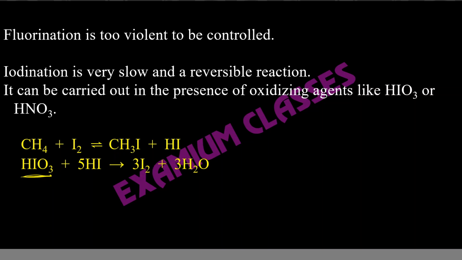And you can see this is oxidation because here iodine has oxidation state -1. Halogens in their hydrogen halides have oxidation state -1. And here iodine in its elemental free state form will have oxidation state 0. So -1 to 0 is an increase in oxidation state, that is oxidation.